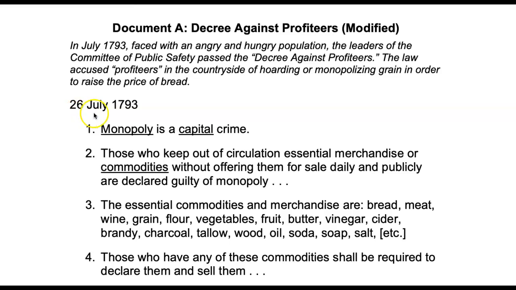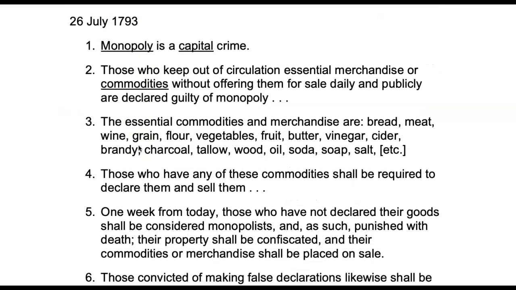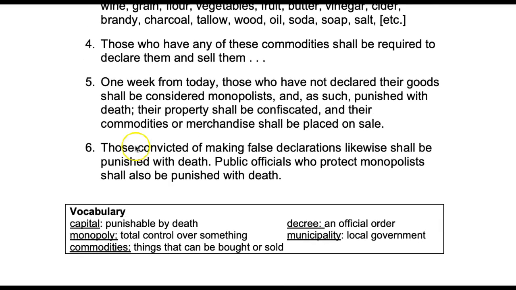All right, so we know that this document was written on July 26, 1793, and we have a couple of stipulations. We also have vocabulary here at the bottom. When they're talking about capital, they're saying punishable by death. That's what this means in this context. Monopoly, as we discussed, is total control over something. Commodities are things that can be bought or sold, in this case, grain. A decree is an official order, and a municipality is a local government.